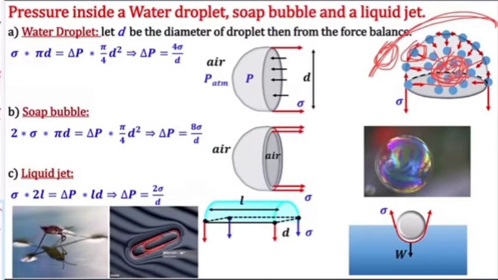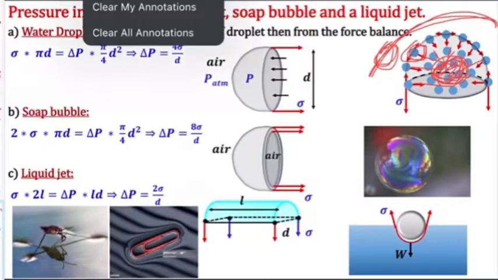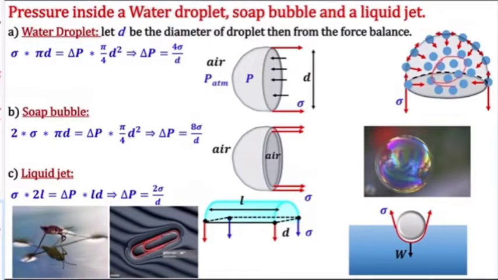A sphere has minimum surface area, so it will take the shape of a sphere. That's why we see a droplet will try to form a spherical shape, because the molecules are pulled inward by the cohesion force.